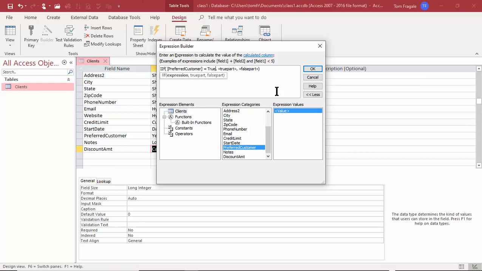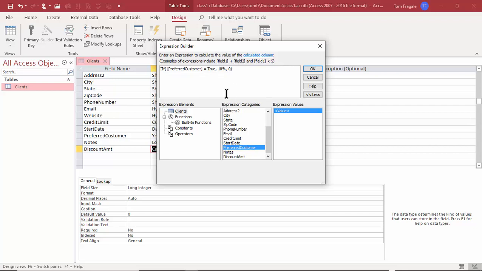Now, just like Excel, the word true and false are reserved words. So remember how we made the preferred customer a yes/no field. So I'm going to say if preferred customer equals true, then we have the true part and the false part. So I'll click where it says true part, and I'll type in 10%. And I'll click on the false part, and I'll type in 0.